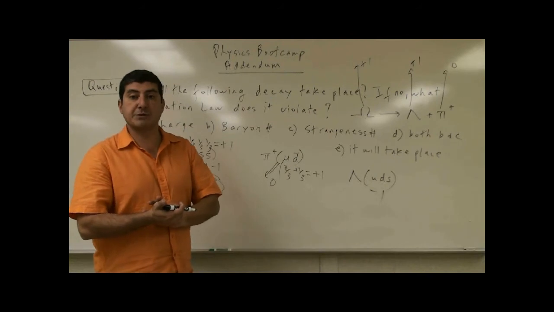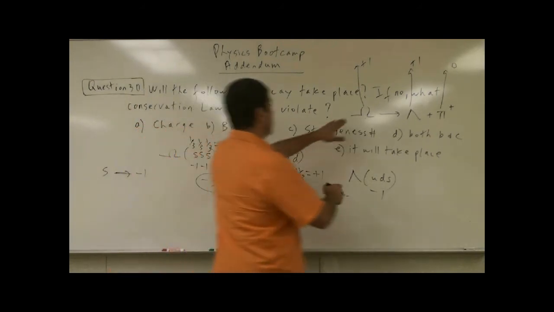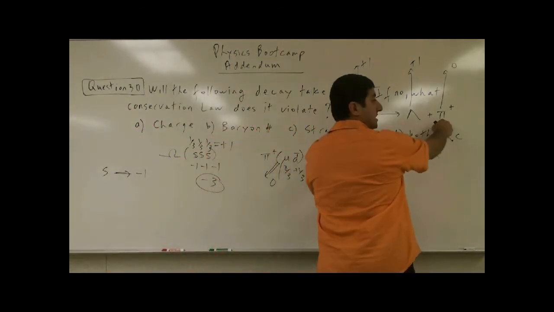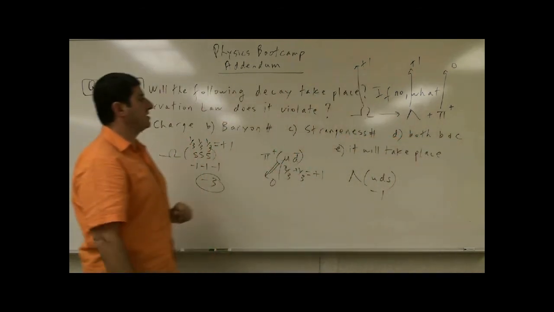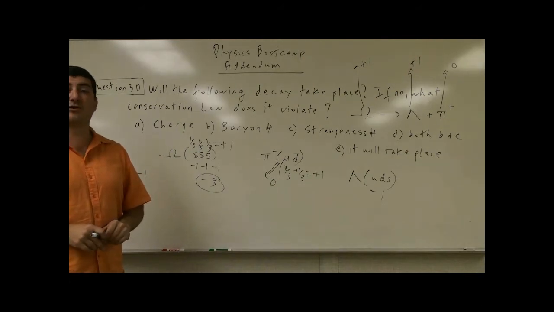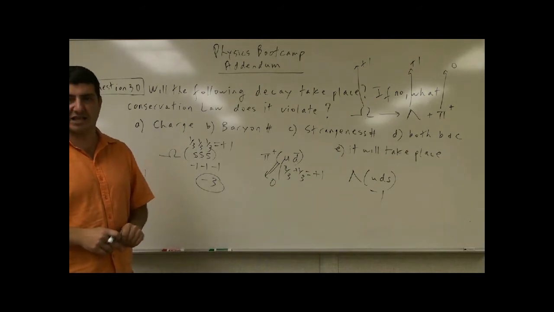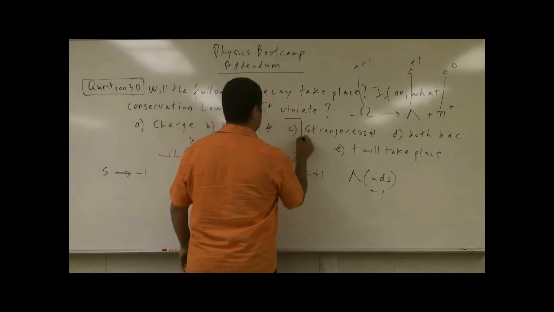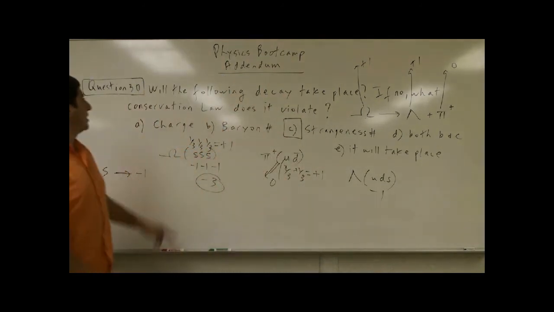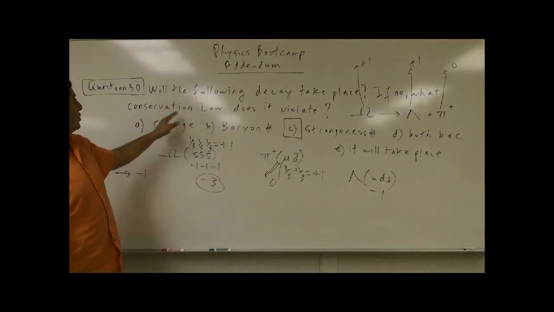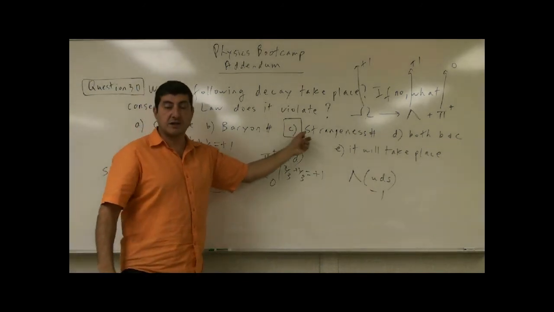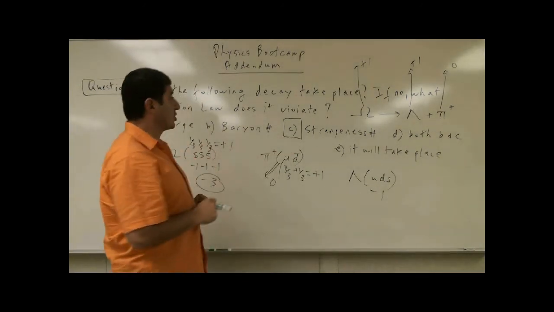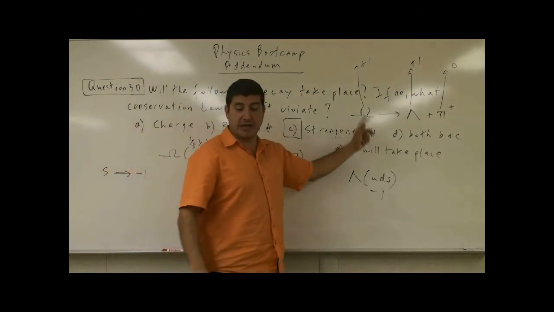The strangeness property is not conserved. Negative 3, negative 1, this is 0. So, the strangeness property is not conserved. Therefore, this decay will not take place. So, will the following decay take place? If no, what conservation law does it violate? Strangeness. Now let me show you what the actual decay mode of the omega is.